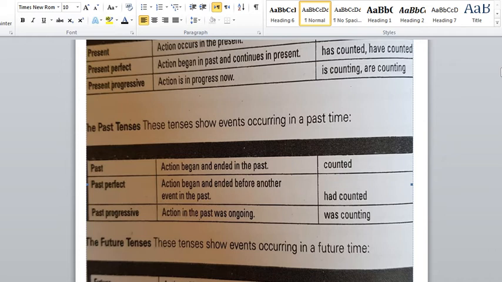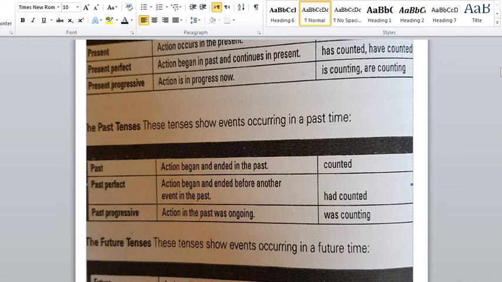The second one, the past perfect. We said the present perfect is formed by adding the verb to have in the present form. Now, this is the verb to have in the past form, meaning just had goes with everything, and then the past participle of the verb. The past progressive: the action in the past was ongoing.